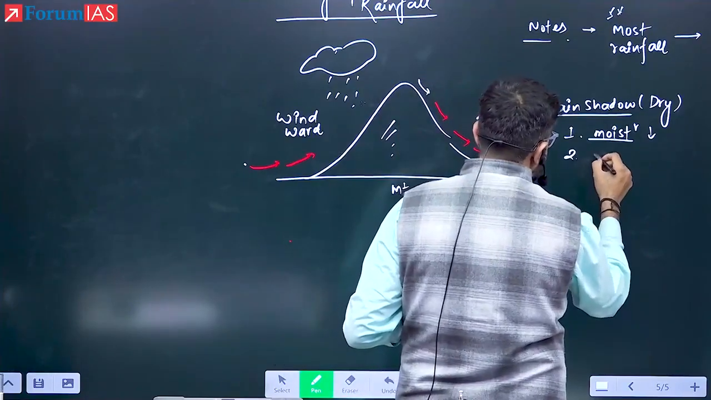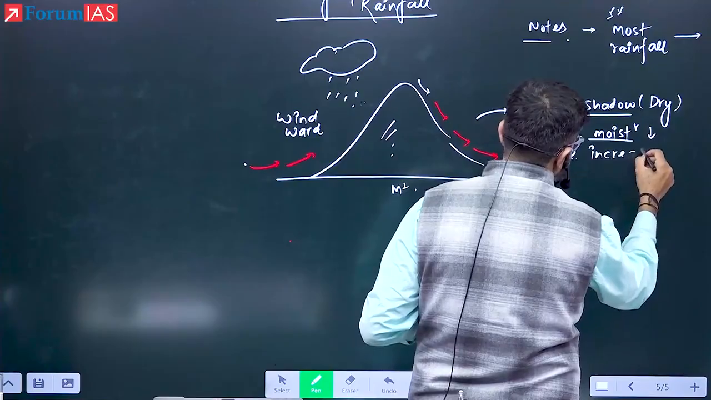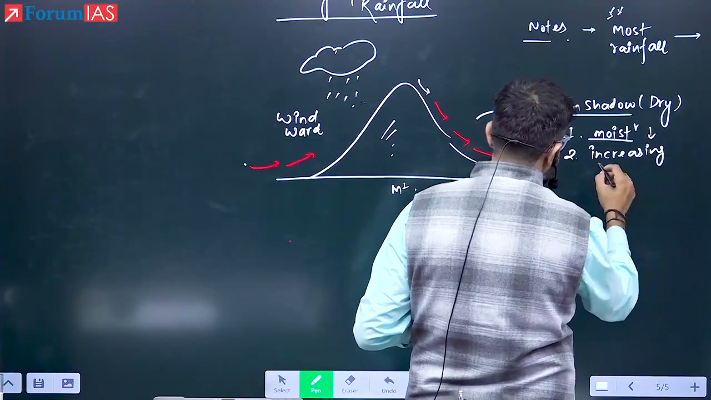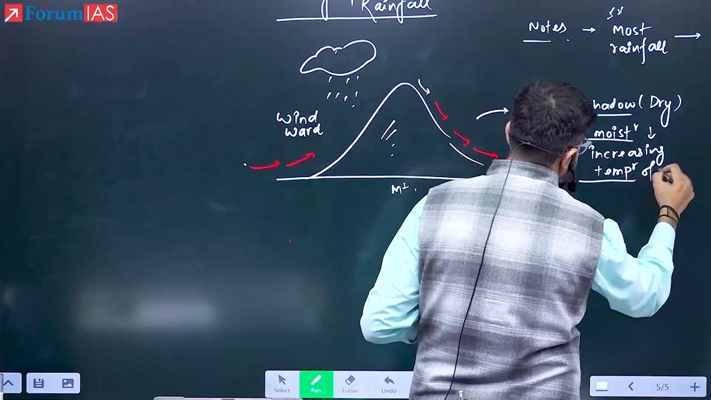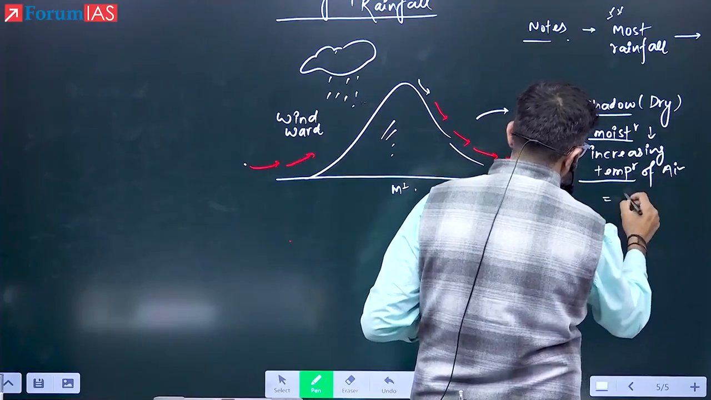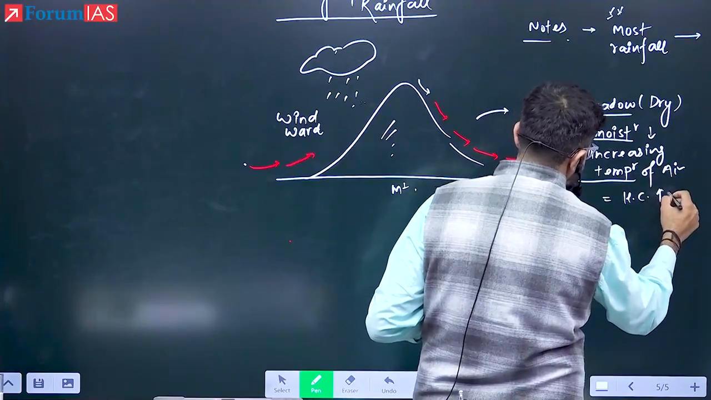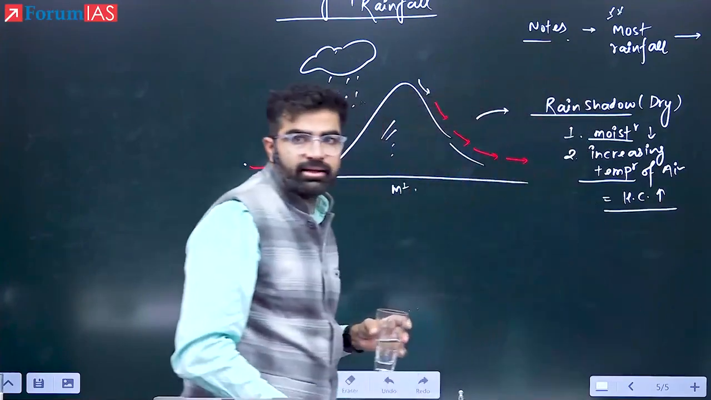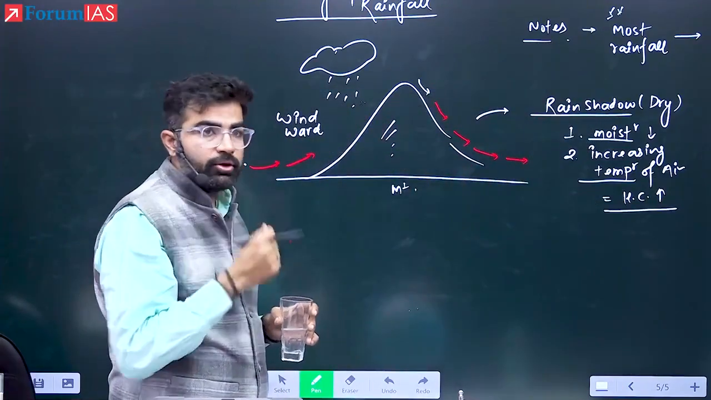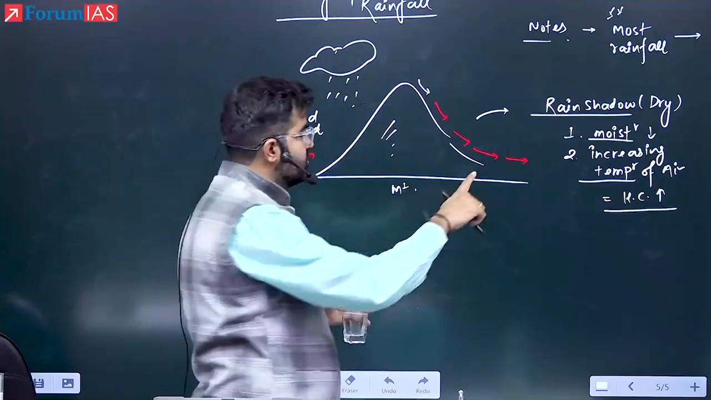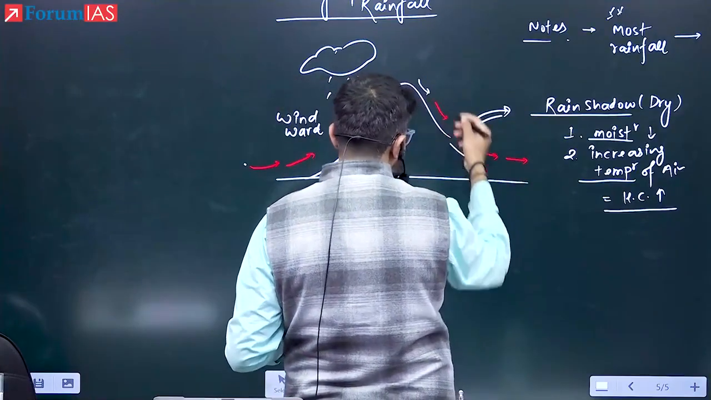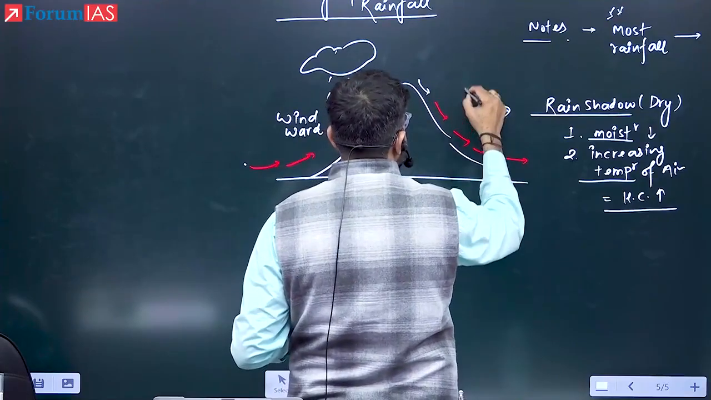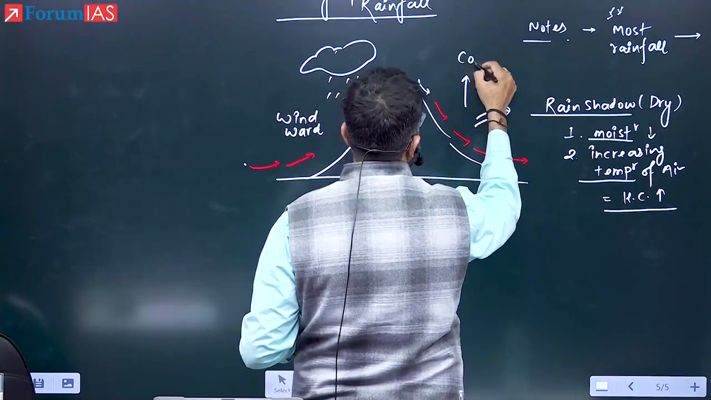And second, increasing temperature of the air. What will happen if the temperature is increasing? Increasing temperature of air will result in higher humidity capacity. If the humidity capacity is increased, what will happen? Air will not shed its moisture easily. So because of these two reasons, you will see rain shadow regions here. On the other side of the mountain, you will generally see deserts. Which deserts? They are known as cold deserts.